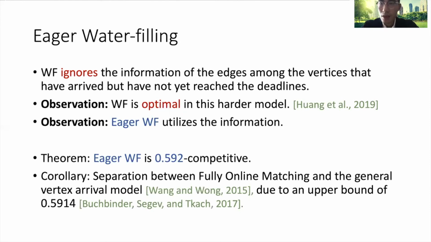We proved that eager water filling is 0.592 competitive, and it shows the separation between the fully online matching problem studied in our paper and the general vertex arrival model by Huang, due to an earlier upper bound of 0.5914 by Gavin et al.